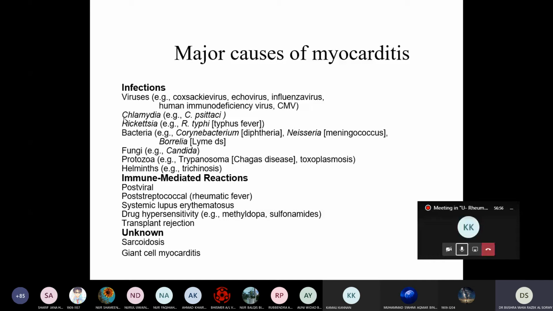Okay. Chlamydia. Rickettsia like typhi and typhus, bacteria like Corynebacterium, Neisseria, Borrelia, fungi like Candida, protozoa like Trypanosoma cruzi (Chagas) and Toxoplasmosis can also cause myocarditis. Helminths like trichinosis. Immune-mediated causes like post-viral, streptococcal, rheumatic, remember rheumatic fever, you can have myocarditis also, SLE. Drug hypersensitivity like methyldopa, sulfonamide, transplant rejection. Unknown causes like sarcoidosis and giant cell myocarditis.